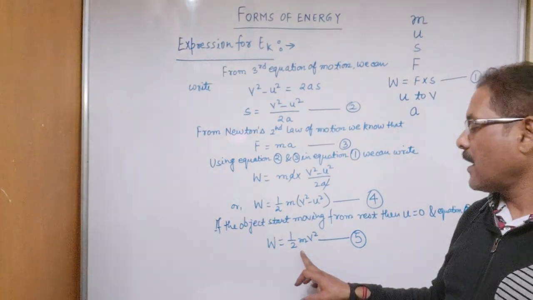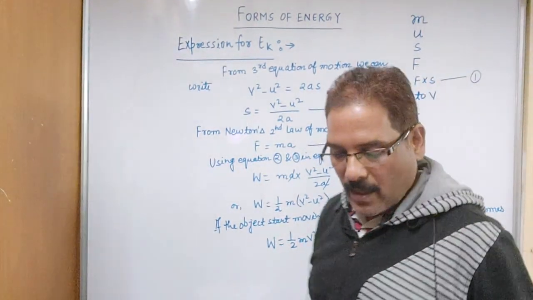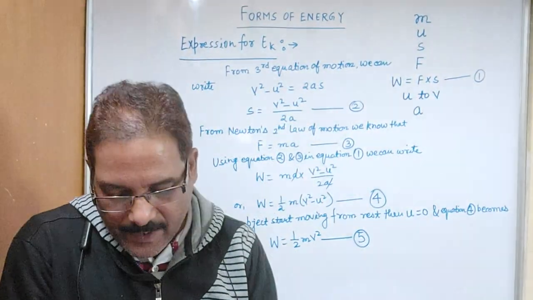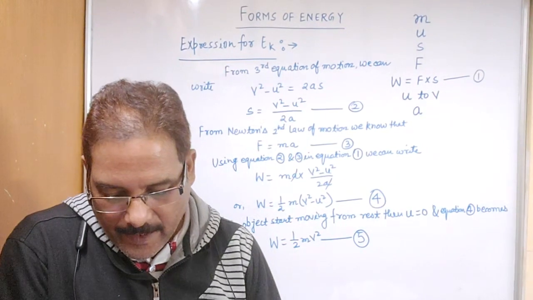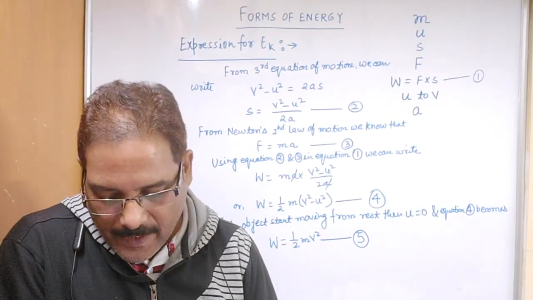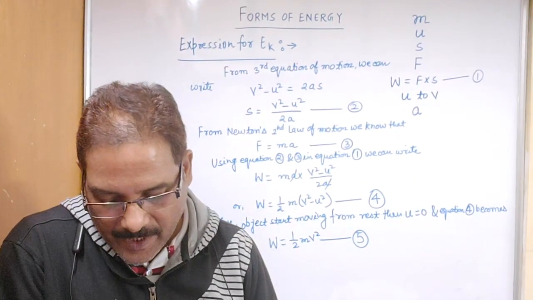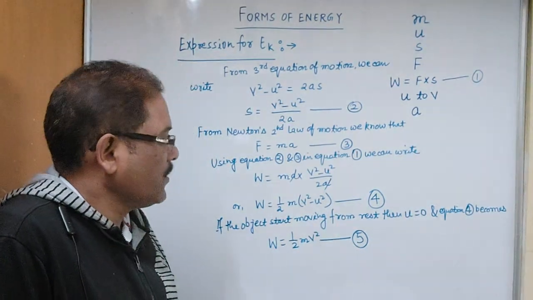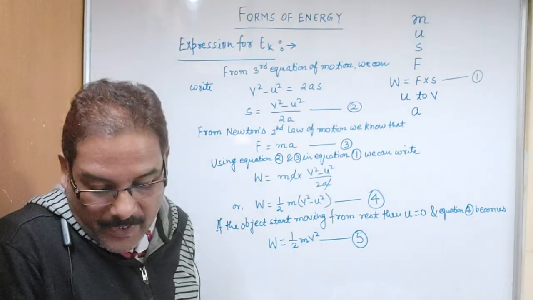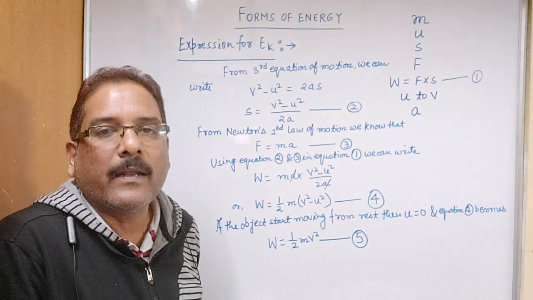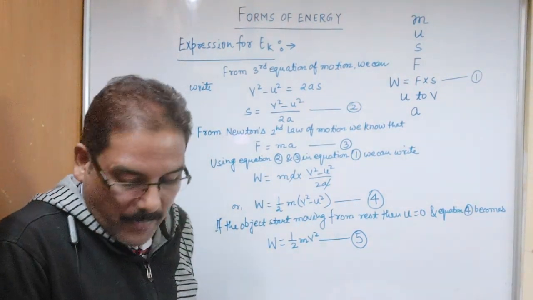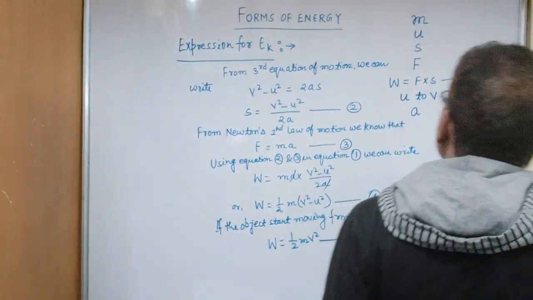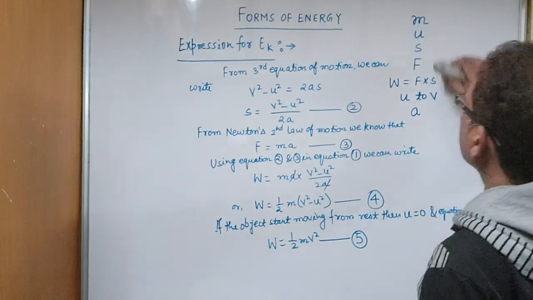It means the kinetic energy is also equal to half mv square. That's why it is clear that work done is equal to change in the kinetic energy of the object. So if the initial velocity is 0, then work done is equal to half mv square. Thus the kinetic energy possessed by the object of mass m will be,